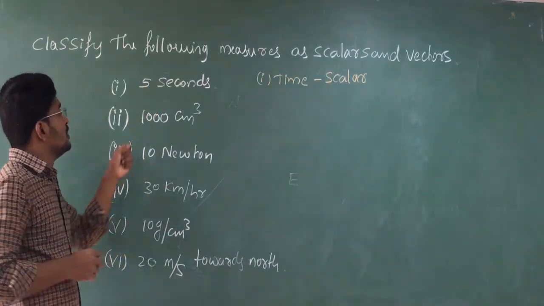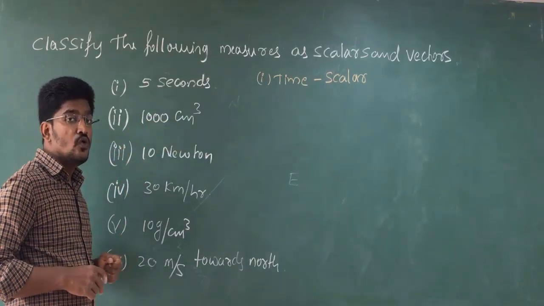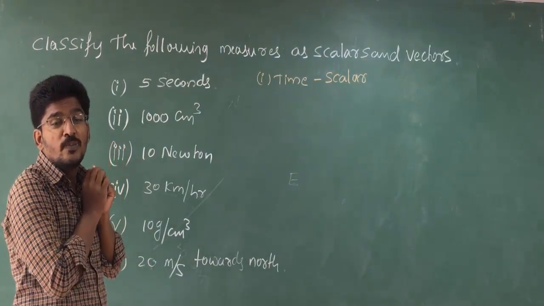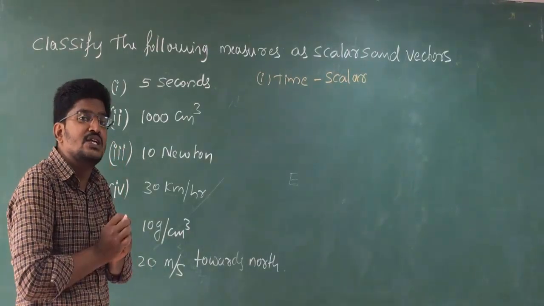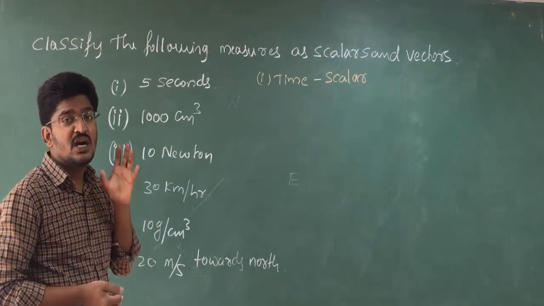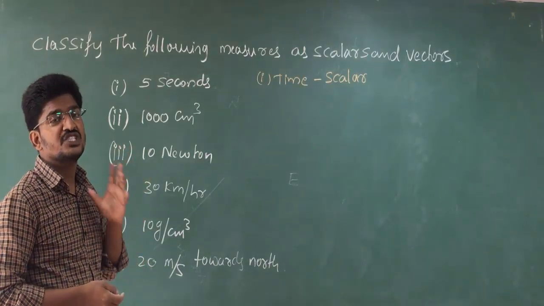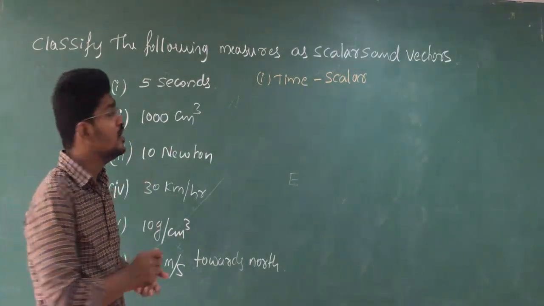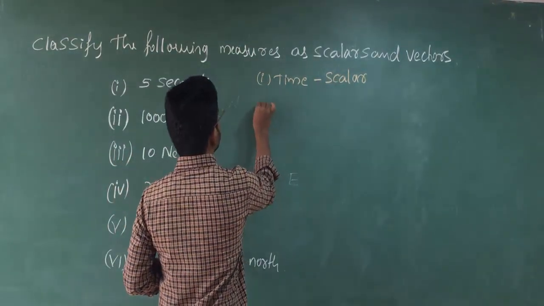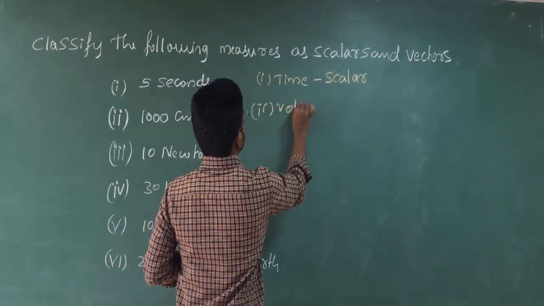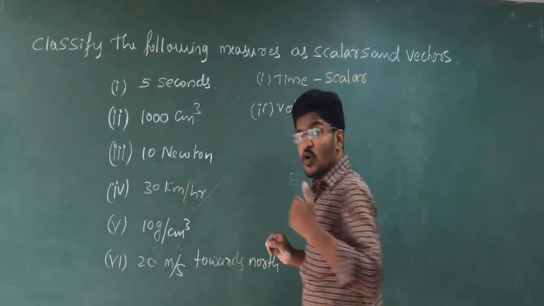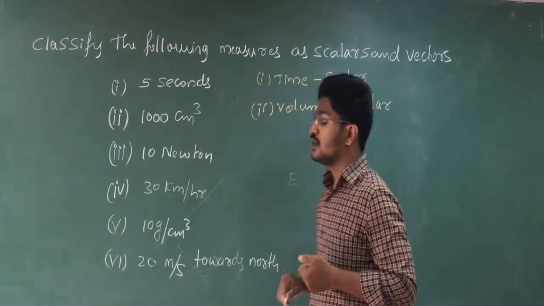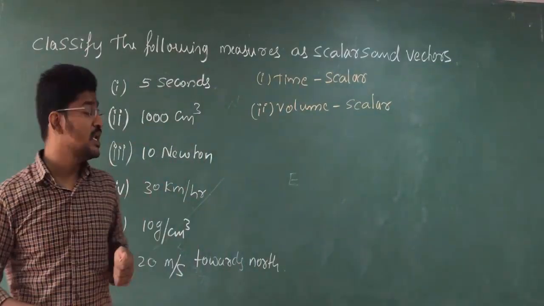5 magnitude is present, but the direction is not present in the time. Okay. 1000 centimeter cube means this is volume. Volume is again a magnitude, but no direction. Here the physical quantity is volume. So in the volume, what happens? In the volume, there will be no direction. So that's why volume is scalar. Clear? Next, see the third one.